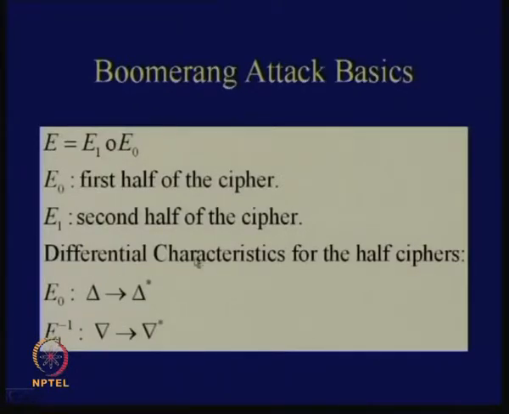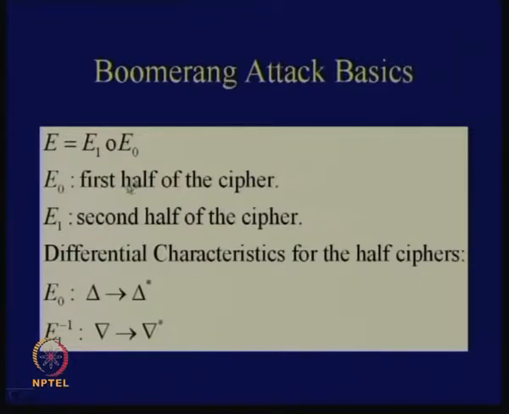In our diagram we have seen the cipher E. What we can do is think that this E is composed of 2 smaller ciphers. I call one of them E0 and the other E1. So E0 is the first half of the cipher and E1 is the second half. Half does not mean exactly half, it just means portion, the first portion and the second portion.